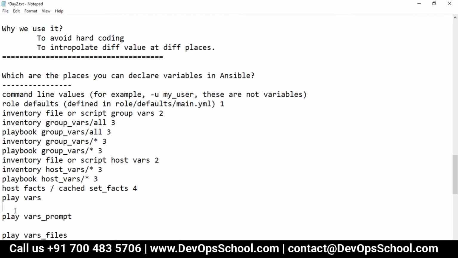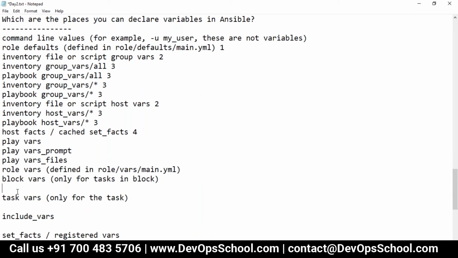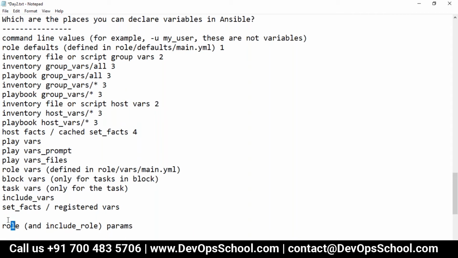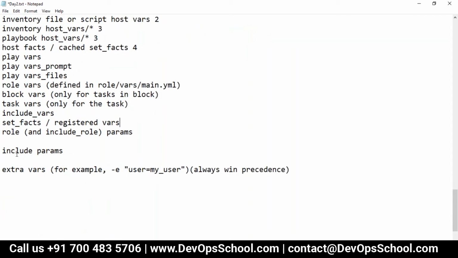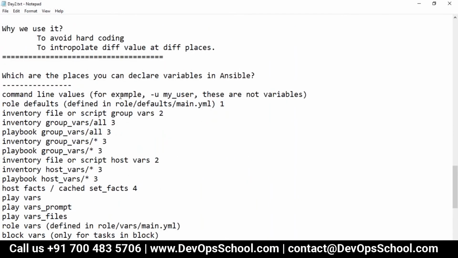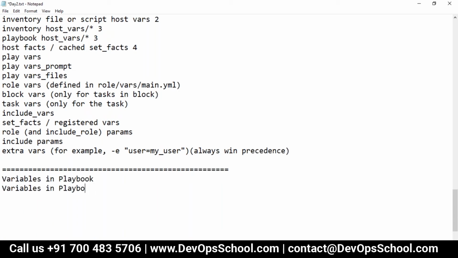Variable itself is a huge topic. There are so many types of variables you can declare, so many places you can declare them, so many precedences and so many scopes. But I am going to teach you the variables in the playbook and variables in the inventory.